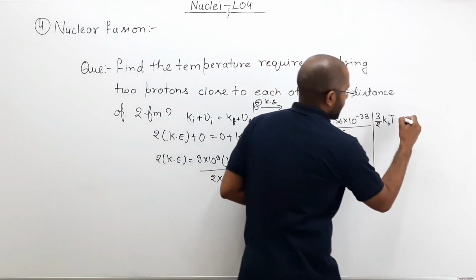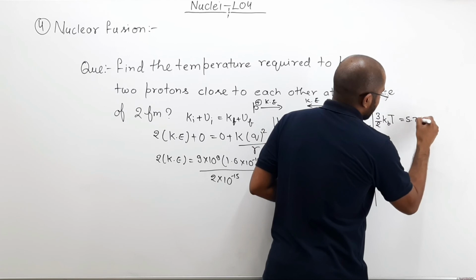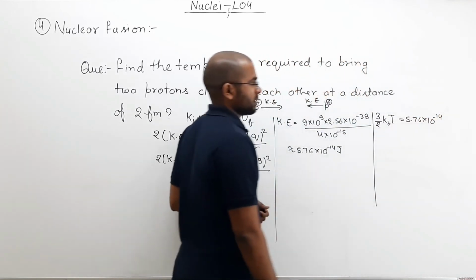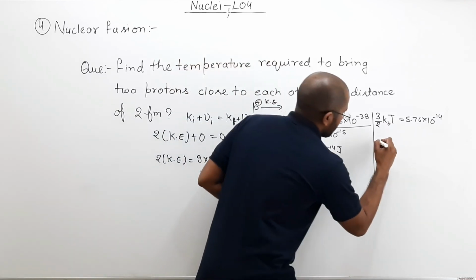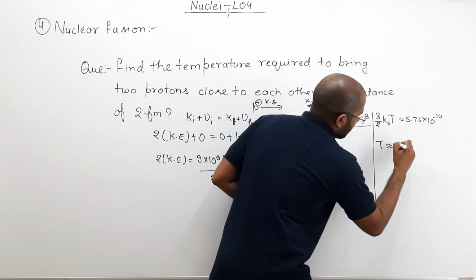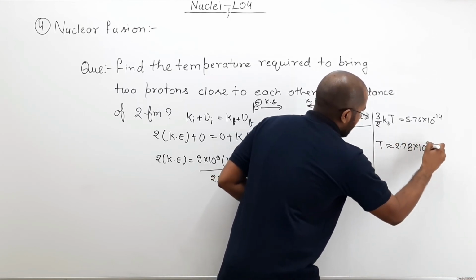So here you can write this is equal to 5.76 into 10 to the power minus 14, this much. And if you solve this, you will get T to be approximately equal to 2.78 into 10 to the power 9 Kelvin.